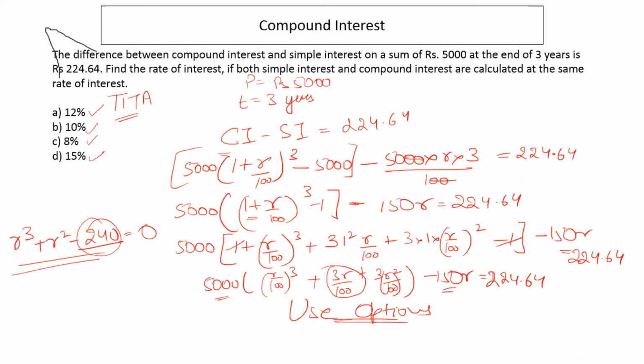Any doubts here? Anything? Simple interest compound interest is a relatively easier topic, but you will find a question on this topic in every CAT exam or in every exam, every management entrance test for sure. Yeah. Let's move on.